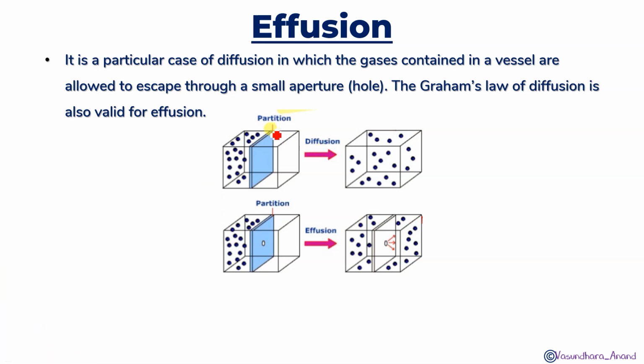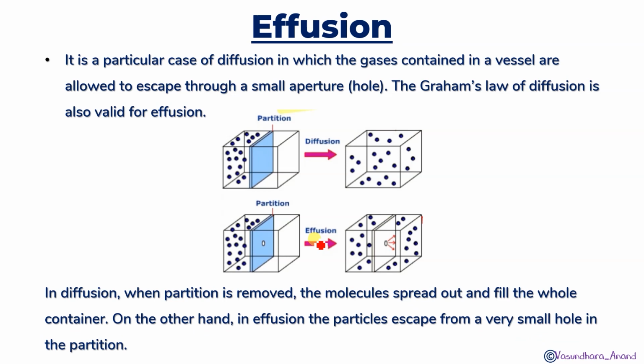Okay, so in this case, the partition is there, which means there is no mixing. I just remove the partition and the gases are going to mix with each other, so that is called diffusion. But in the partition, I have made a small aperture. I have not removed it completely, I have just made a small aperture. So in this case, whatever mixing is going on is called effusion. In this case also, Graham's law of diffusion is valid.